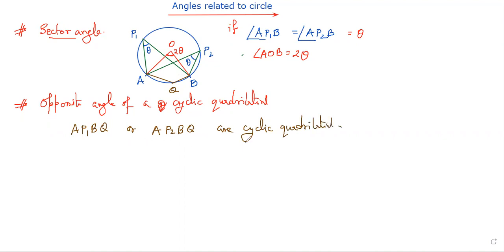Now, whenever it is a cyclic quadrilateral, in case of opposite angles, we can find that the sum of two opposite angles will be 180 degrees. Means here we are finding one basic concept, that angle AP1B plus angle AQB would be equal to 180 degrees.